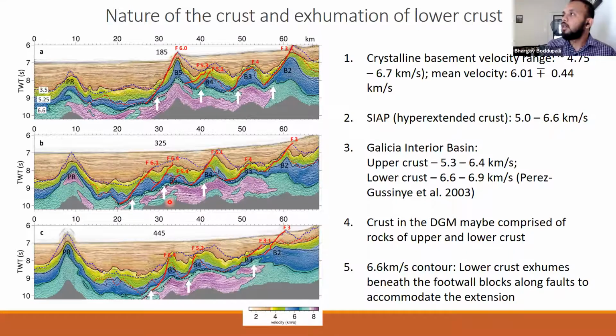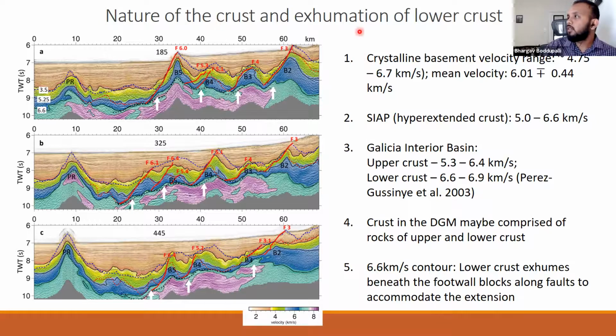So moving to the 3D interpretations, here are the 3 profiles which are the closest to the 3 OBS lines which I have shown previously. The red solid lines are the fault blocks, and the interpretations are the same. That is, the dashed blue line is the base of the post-drift, the dashed red line is the top of the crystalline crust, and the dashed black line is the S reflector.